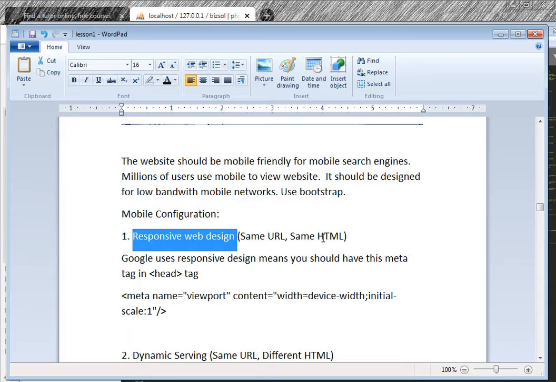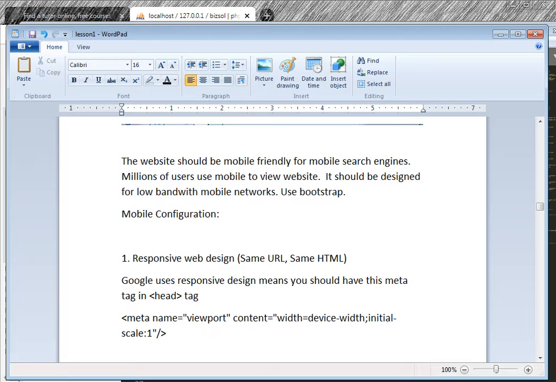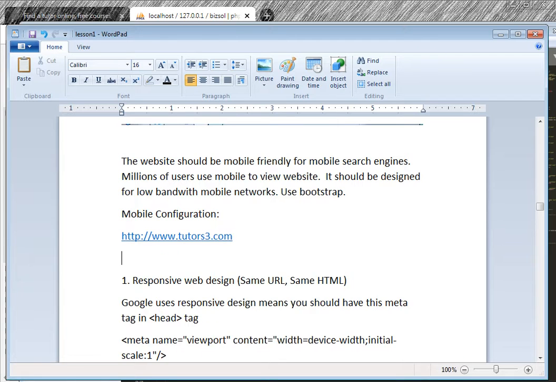It means you have used the same URL. What is the URL? The URL is http://www.tutors3.com. And if I have another URL, http://www.